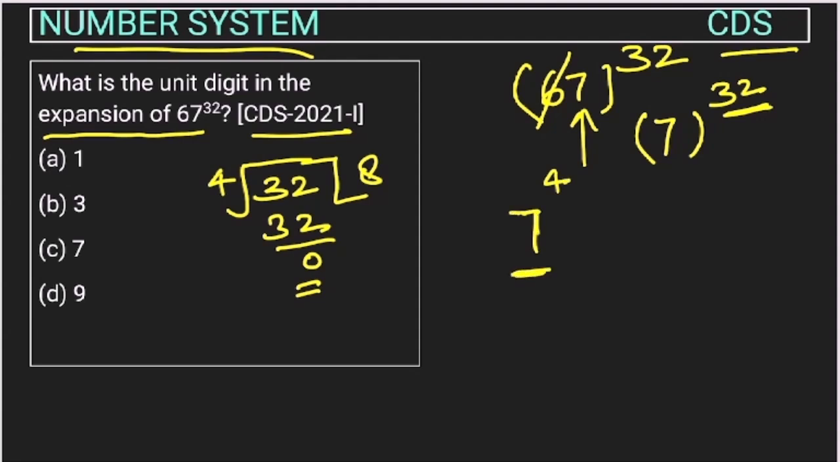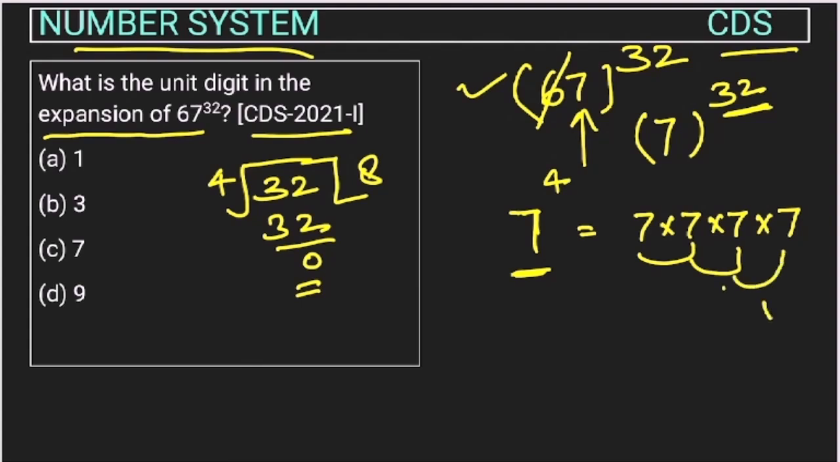What will be the unit digit of this expression? So this will be 7 into 7 into 7 into 7. So the unit digit will be, 49, we will take just 9. 9 into 7, so this will be 63. We will take 3. 3 into 7, so 1. So the unit digit will be 1.